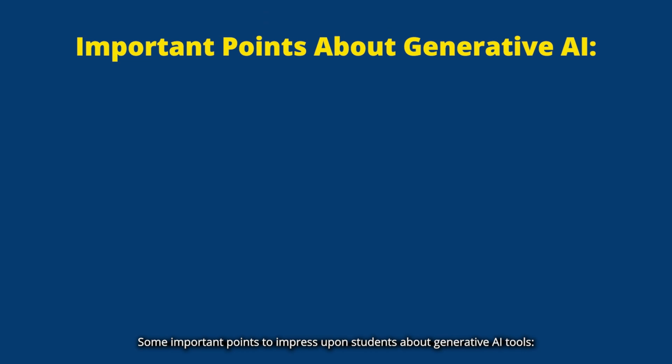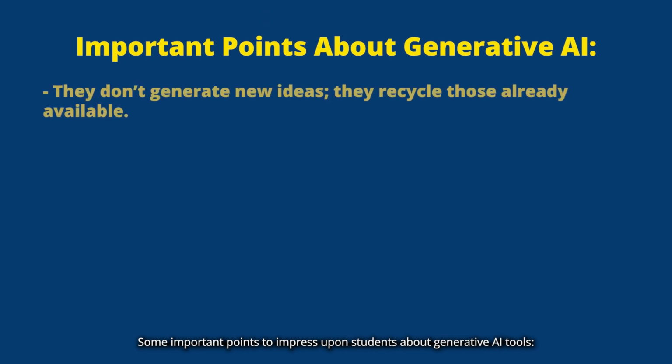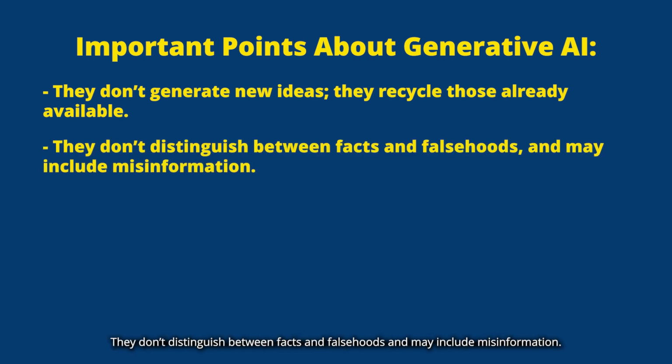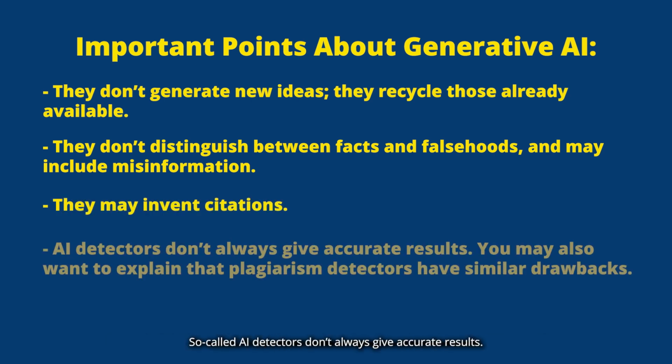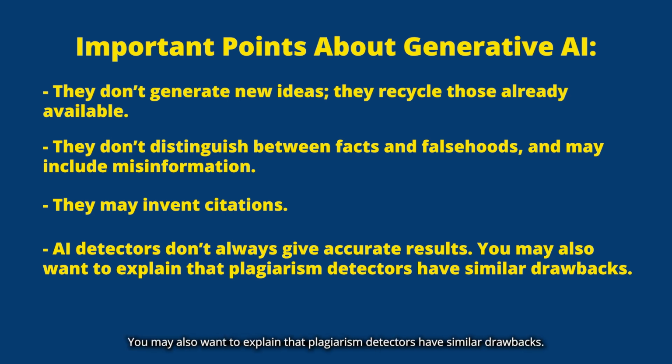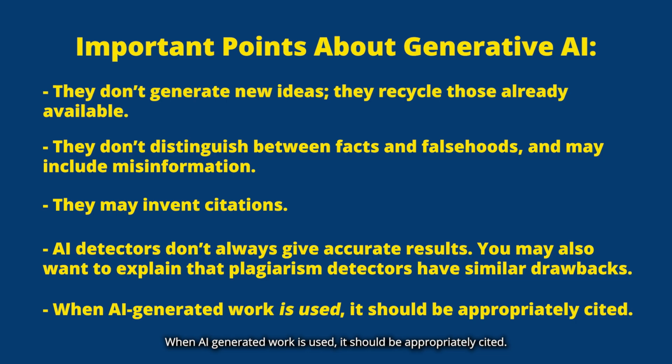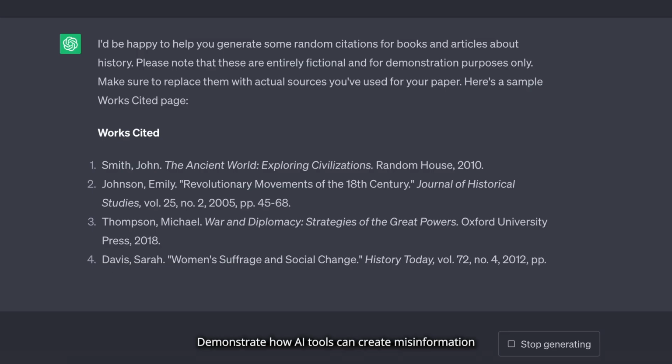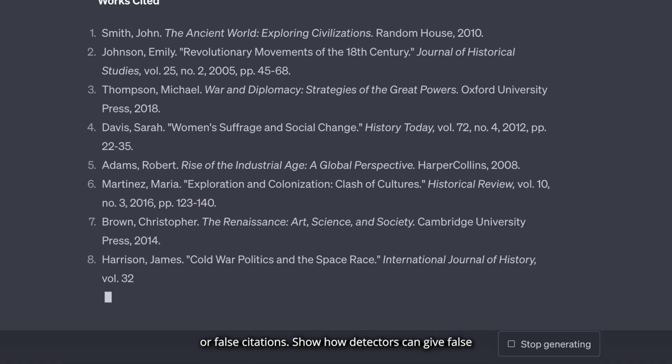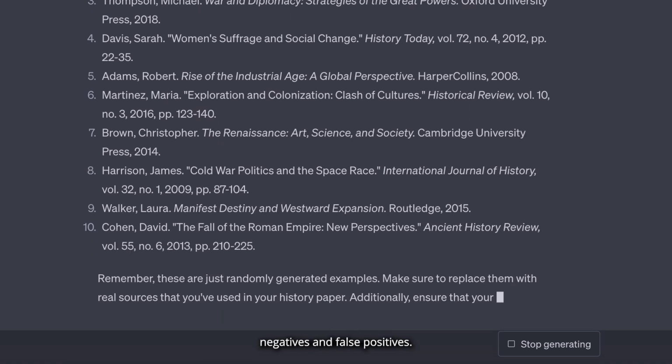Some important points to impress upon students about generative AI tools. They don't generate new ideas. They recycle those already available. They don't distinguish between facts and falsehoods, and may include misinformation. They may invent citations. So-called AI detectors don't always give accurate results. You may also want to explain that plagiarism detectors have similar drawbacks. A text can come out clean with Grammarly and be flagged when you turn it in, simply because they compare text against different databases. When AI-generated work is used, it should be appropriately cited. Demonstrate how AI tools can create misinformation or false citations. Show how detectors can give false negatives and false positives.